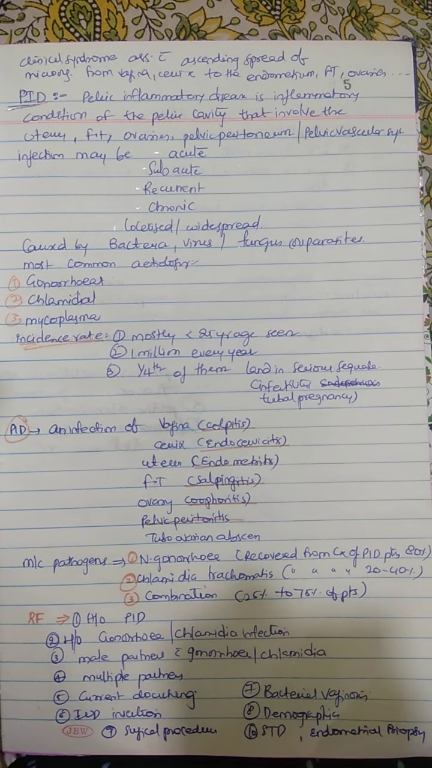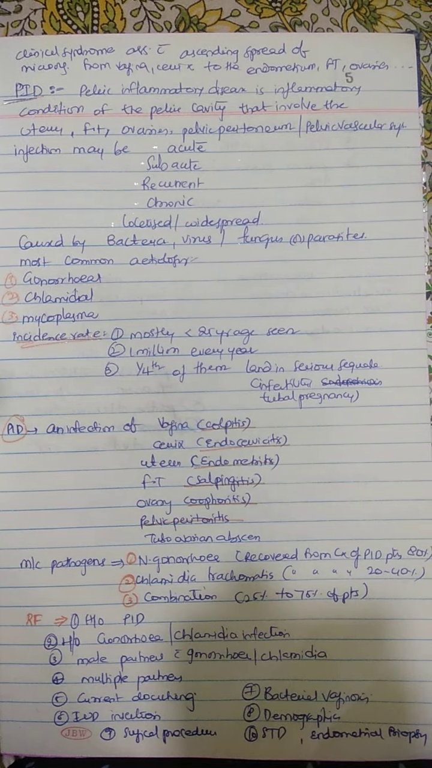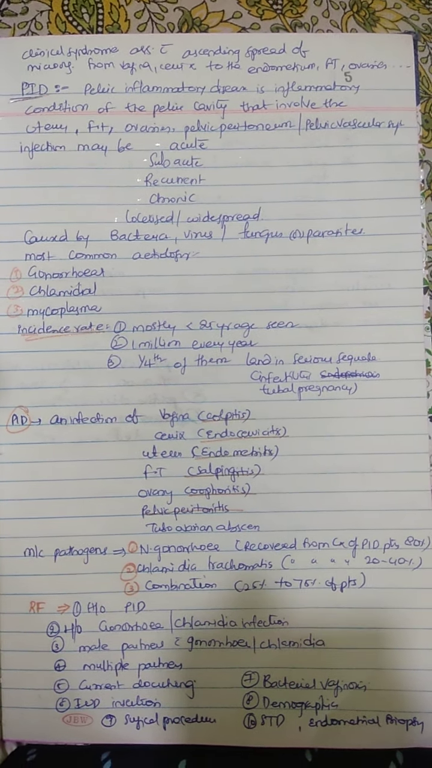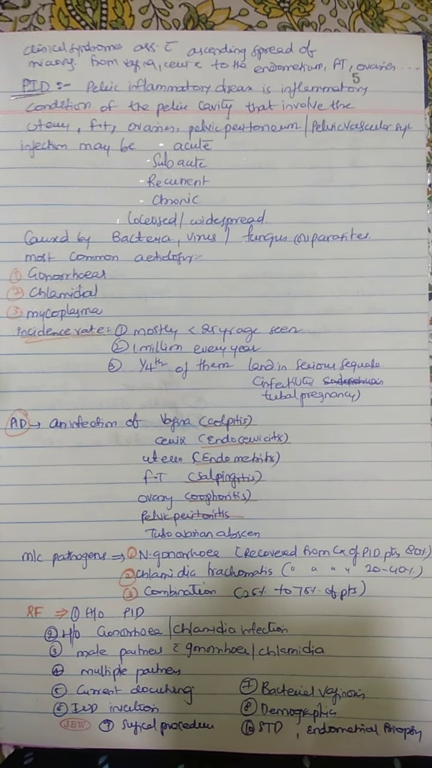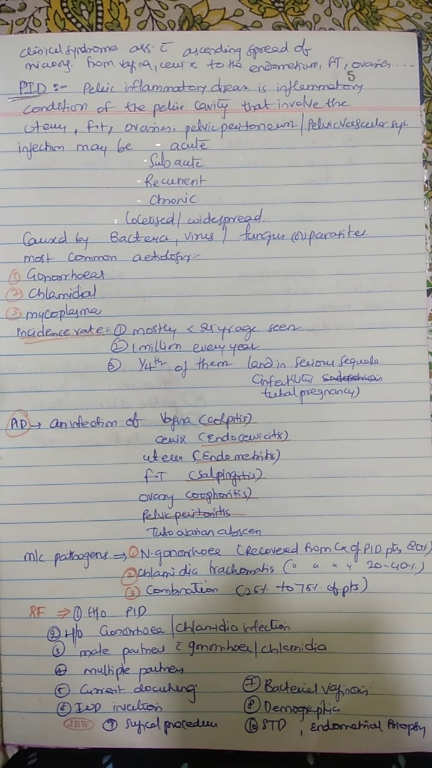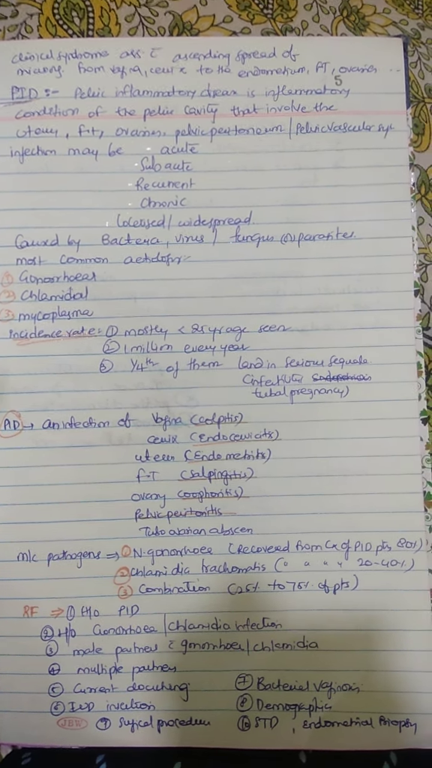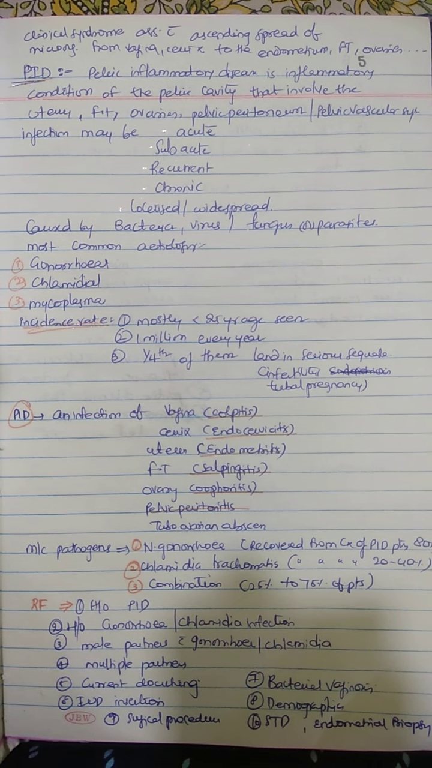Incidence: it occurs mostly in women less than 25 years of age, and 1 million women suffer every year from PID, and one fourth of them land in serious sequelae like infertility and tubal pregnancy. PID is an infection of the vagina causing colpitis, cervix causing endocervicitis, uterus causing endometritis, fallopian tube causing salpingitis, ovary causing oophoritis, and pelvic peritonitis and tubo-ovarian abscess.